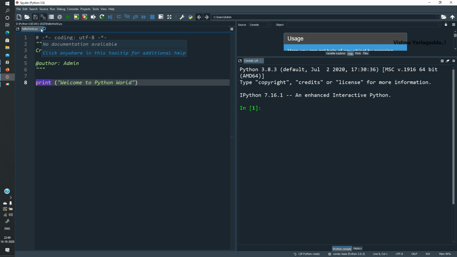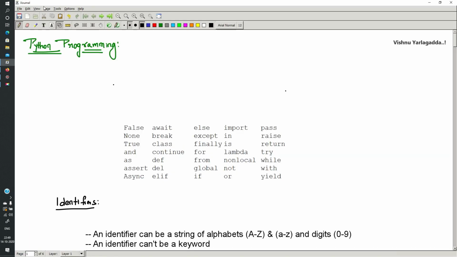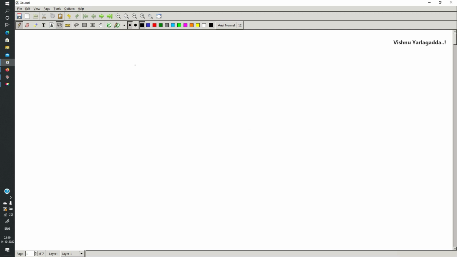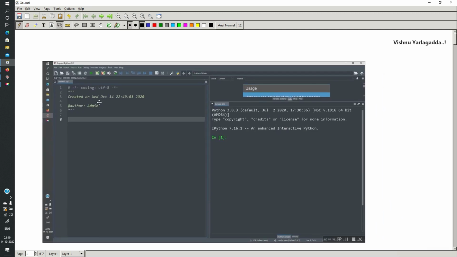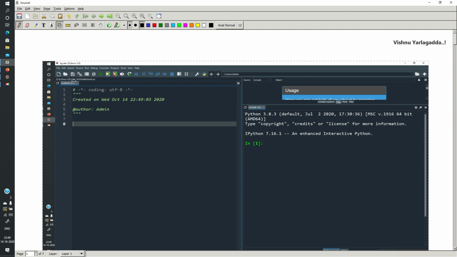I'm going to explore this IDE. I'm just taking the screenshot of it. This is the Spyder IDE, one of the IDEs for Python programming. There are other IDEs also, but Spyder has some convenience, so I'm using the same IDE. IDE stands for Integrated Development Environment.